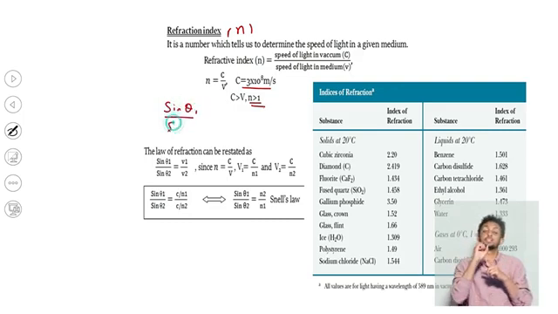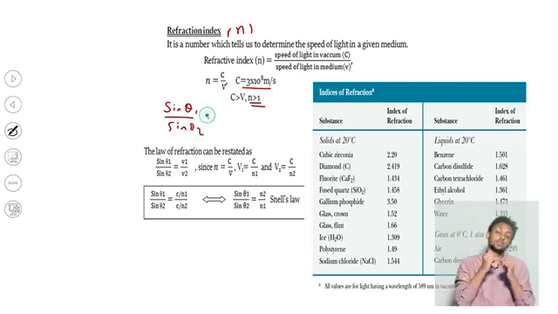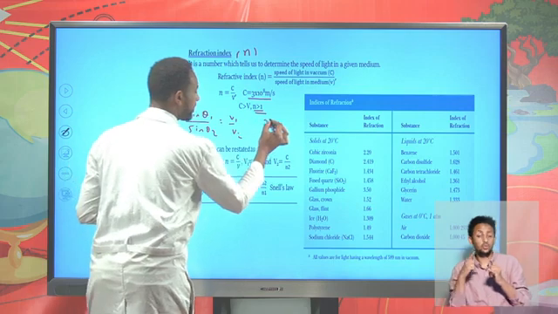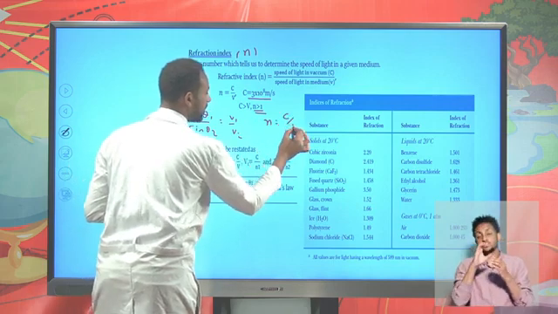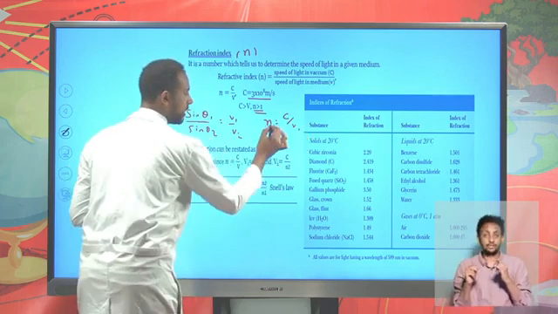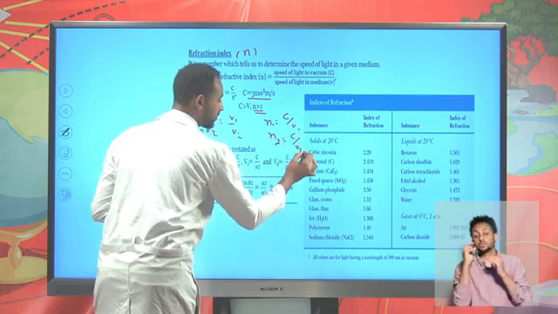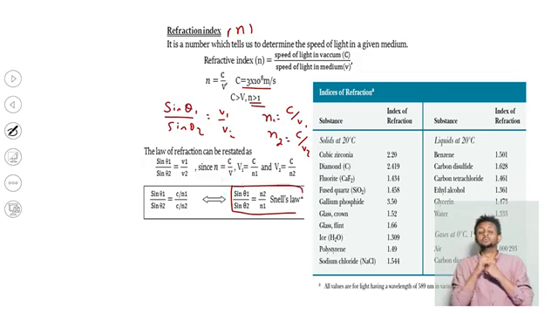Sin theta 1 over sin theta 2 can be given as V1 over V2. If you use refractive index, the refractive index of medium 1 can be given as C over V1, and the refractive index of medium 2 can be given as C over V2. This is known to be Snell's law.